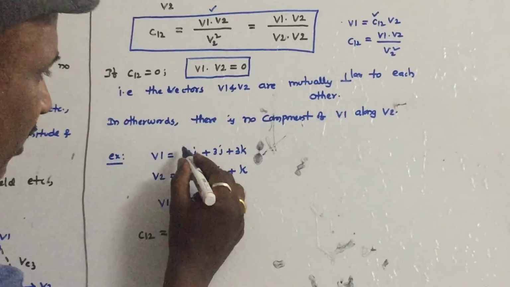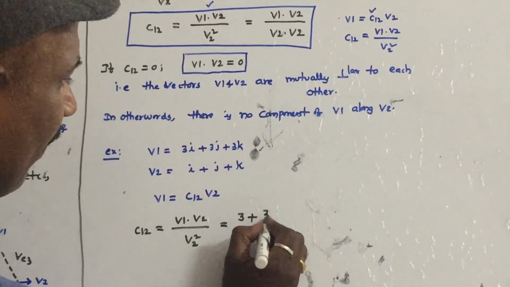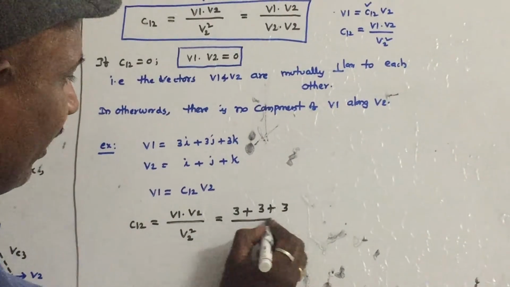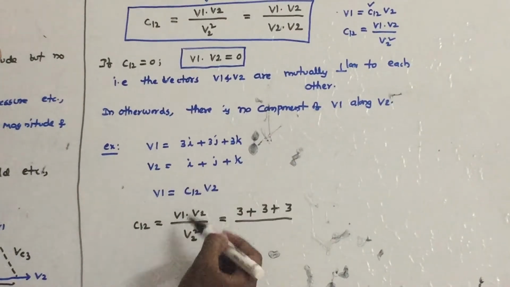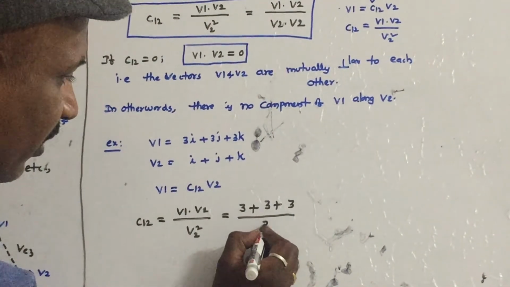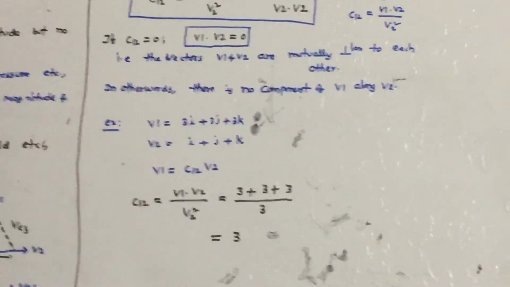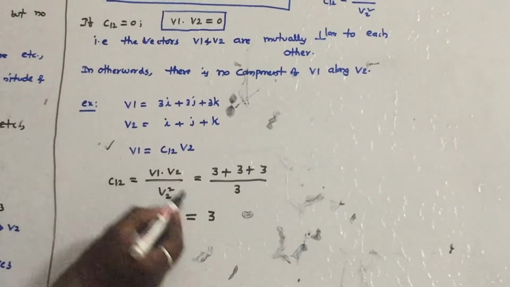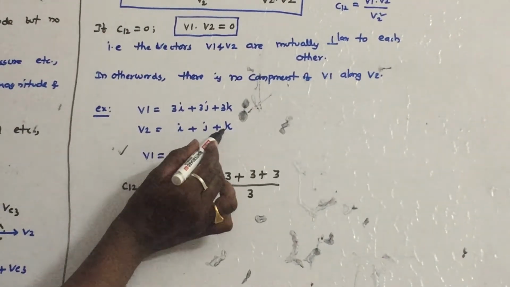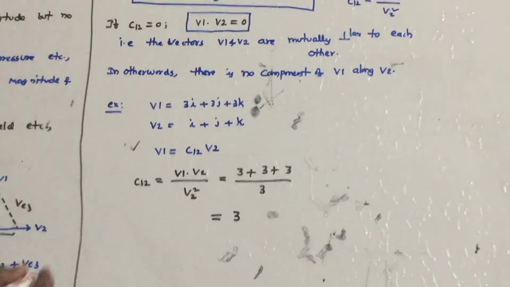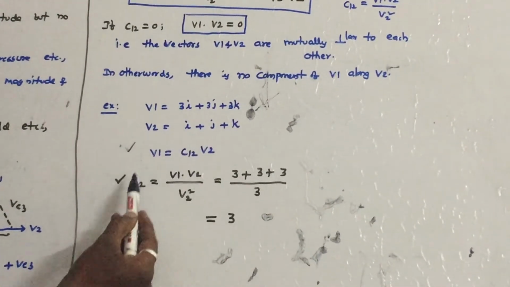Just take the dot product: 3 into 1 is 3, plus 3 into 1 is 3, plus 3 into 1 is 3, divided by the magnitude of V2 squared. The magnitude of V2 is the square root of 1 plus 1 plus 1, which is the square root of 3, and its whole square becomes 3. So 9 by 3 comes out as 3. Now you can check that. If you substitute 3 here, 3 into V2 becomes 3i plus 3j plus 3k, which is equal to V1. So this formula is very, very important in this chapter: C12 is equal to V1 dot V2 by V2 square.